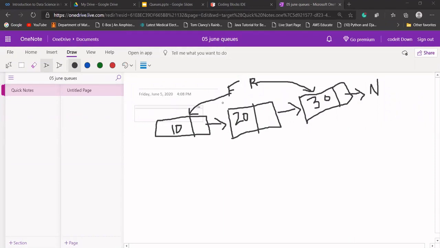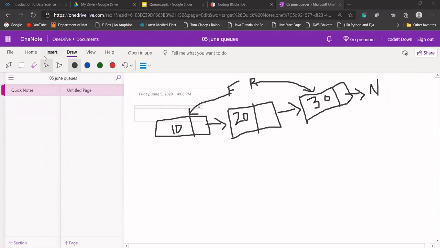So at this point, let's say we have three nodes. Front pointer is pointing to the first node, and rear pointer is pointing to the last node. Let's say I want to perform an enqueue operation. What will enqueue do? Enqueue just adds data at the end of our queue.